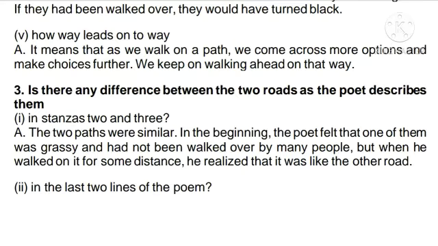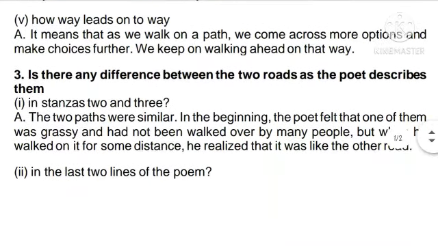He thought everything to be different. So the poet felt one of them had grass, and then there is another which was not walked by many people. So he saw a kind of difference in these two paths in the second and third stanzas.